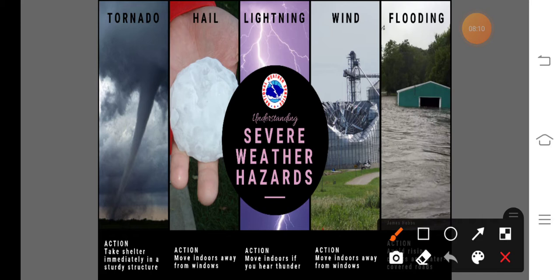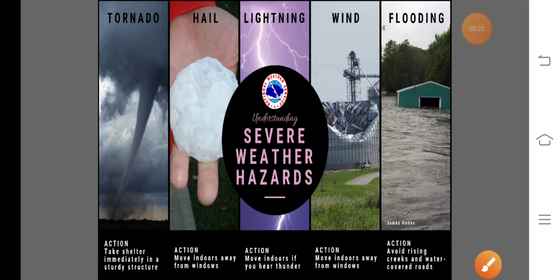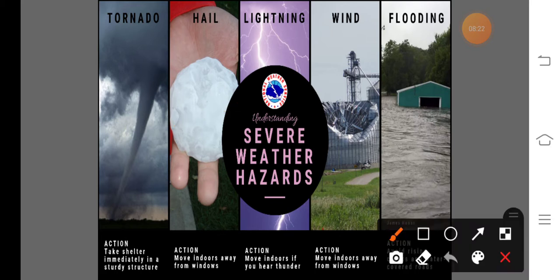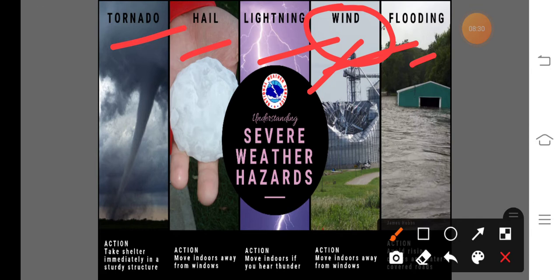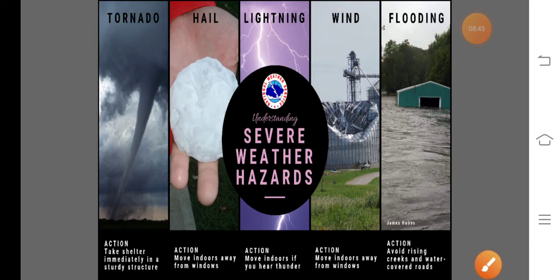That means for one season or more than one season. That means a longer period. So this is known as the climatic hazards or weather hazards. So these are the different weather hazards, like tornado, hail, lightning, wind. When wind speed increases, it is also called a cyclone. Also flooding, tropical cyclone, heat wave, cold wave, also drought. These are the different weather or climatic hazards.